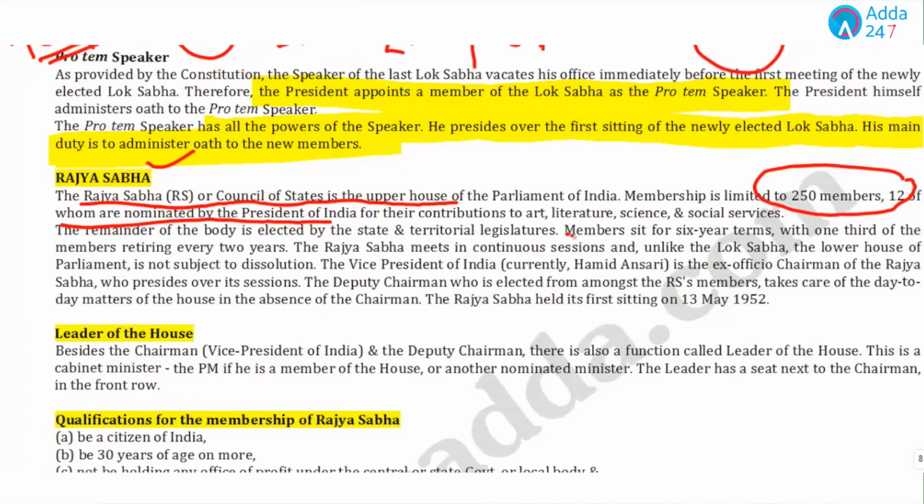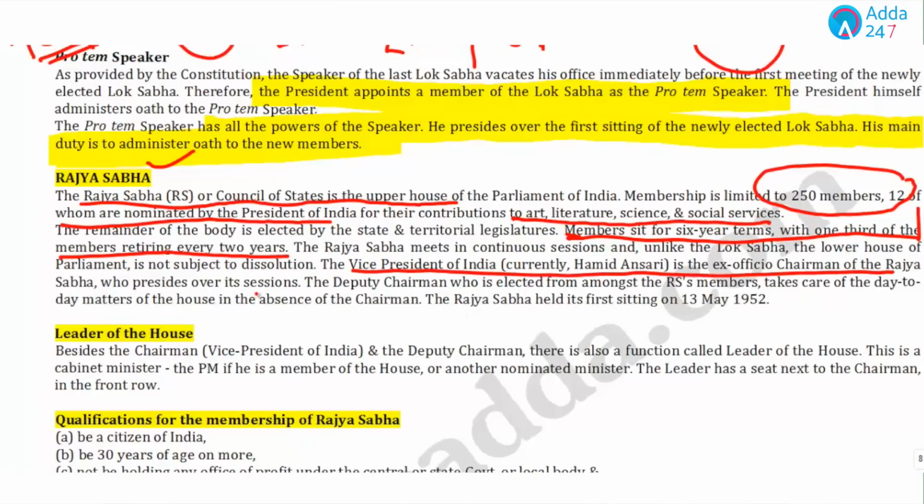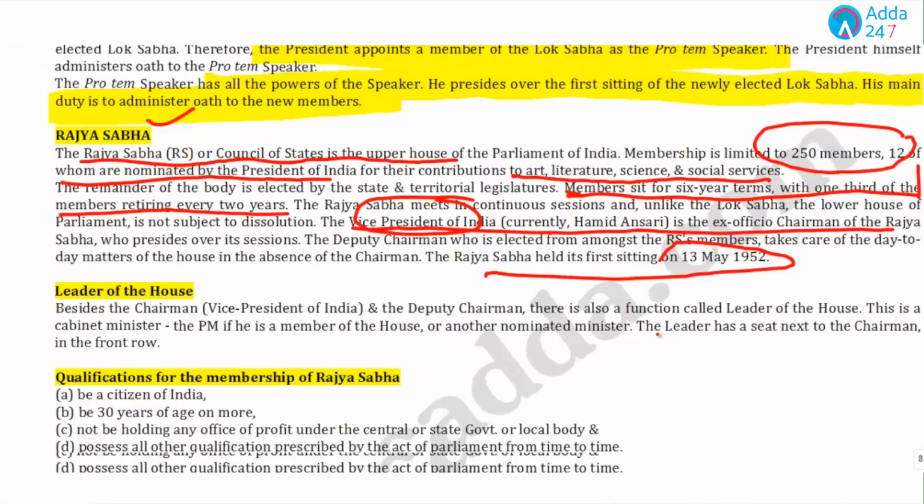Members sit for 6-year terms with 1/3 of the members retiring every 2 years. Now, the President nominates persons from the fields of art, literature, science and social services. And we know who is the ex-officio chairman of Rajya Sabha. So my answer is the Vice President. And the first Rajya Sabha meeting was held on 13th of May.